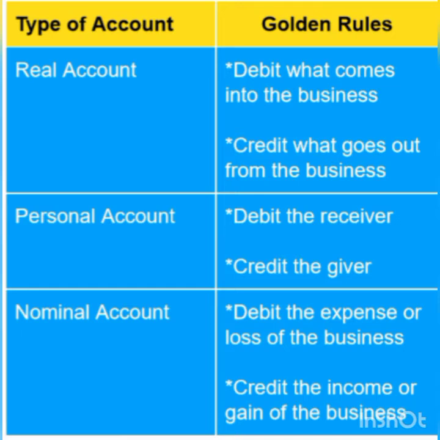The rule for recording transaction in journal in the case of nominal account is debit the expenses or losses, credit the incomes or gains of the business.